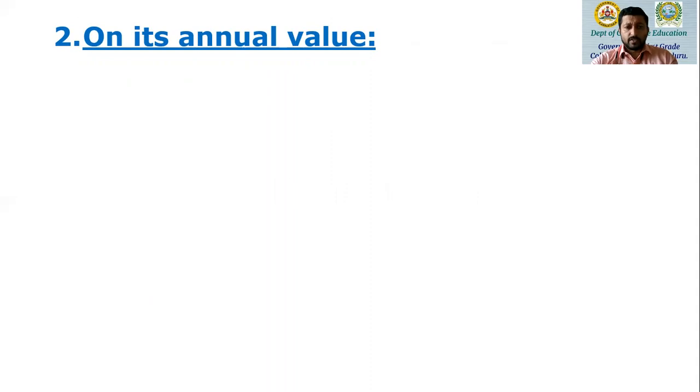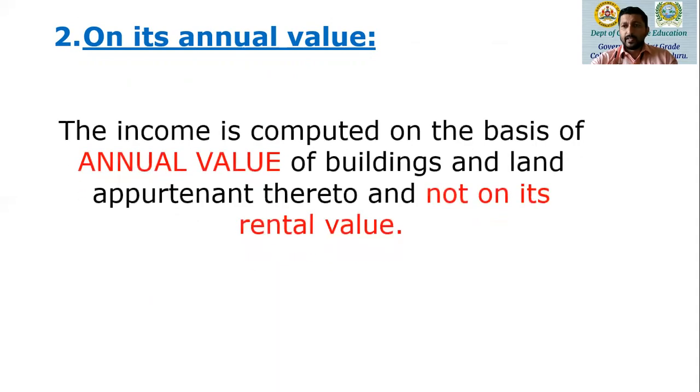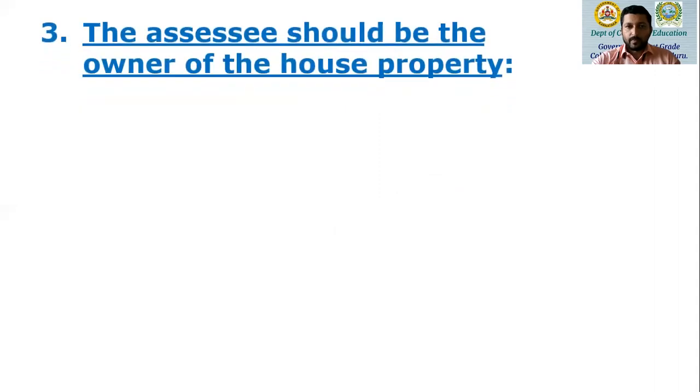Let's continue with the features. On its annual value, we have already seen this concept in the first session. Income is computed on the basis of the annual value of the building and land appurtenant thereto. Remember expected rent. Property is let out at a rent higher than the expected rent. Or the property is let out and the income derived is less than the expected rent because of vacancy. We were not able to locate a tenant, and rent received or receivable is less than the expected rent. Such a value is taken as annual value.